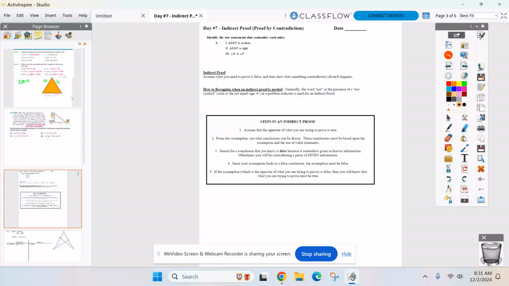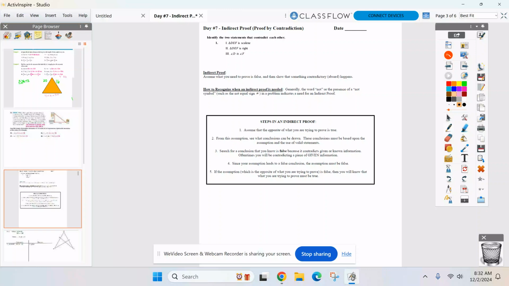So what I've listed right here are three geometry statements. DEF is scalene. Hopefully you remember what that meant. And triangle DEF is a right triangle, and angle D congruent to angle F. Two of those cannot happen at the same time. It is impossible, excuse me, to happen at the same time.